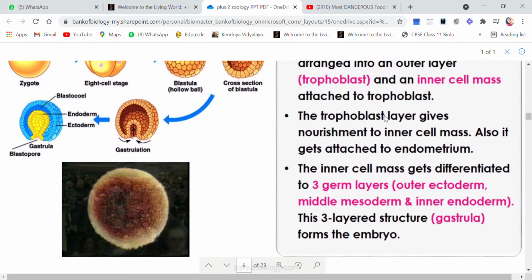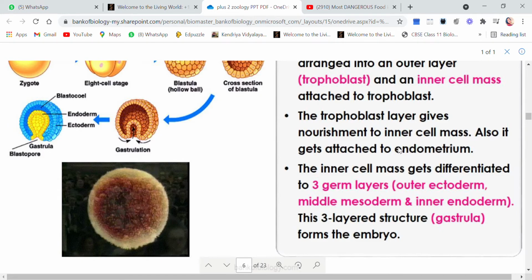The trophoblast layer, that means the outer layer, gives nourishment to the inner cell mass. They can ask you a 1 mark question, what is the function of trophoblast? So the trophoblast, which is a single layer, provides nourishment to the inner cell mass, and this trophoblast is also useful in attaching the blastocyst to the endometrium.